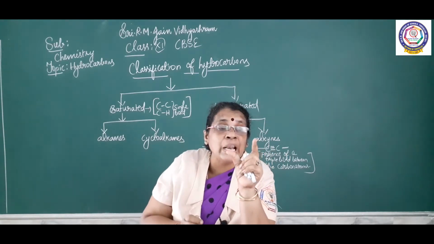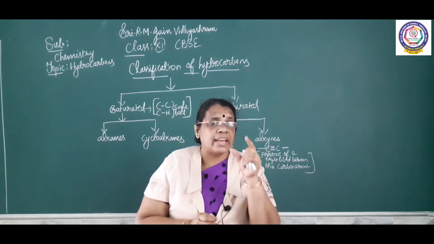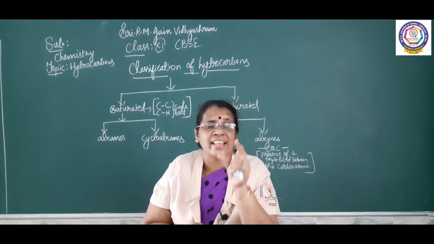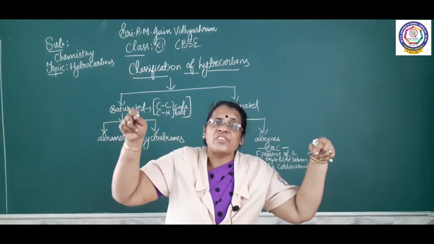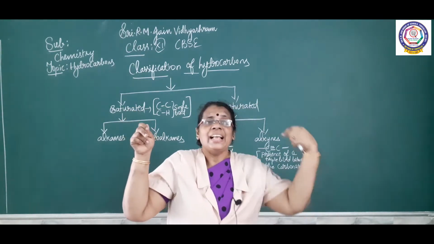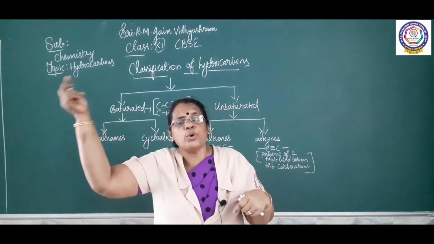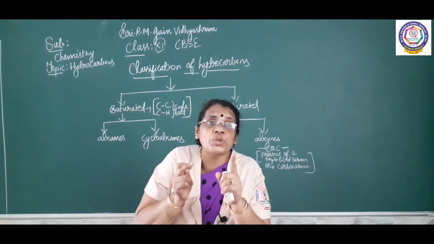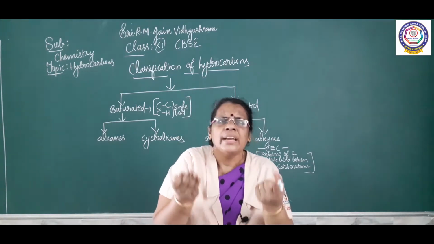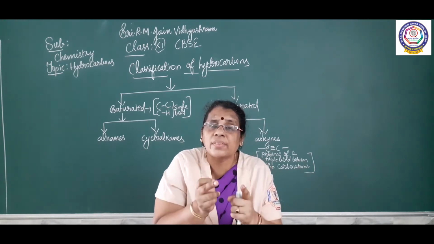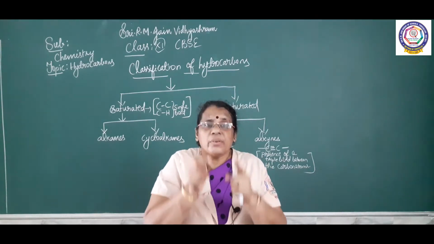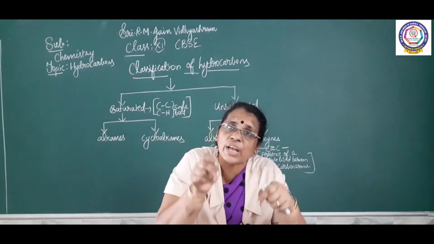If there is a single bond in a compound, we can call it saturated. Under saturated, what are the two classifications? Alkane, cycloalkane. And when you move towards the other side, unsaturated. What is unsaturated? There will be a presence of a double bond or triple bond between the carbon atoms, and we can call it unsaturated.